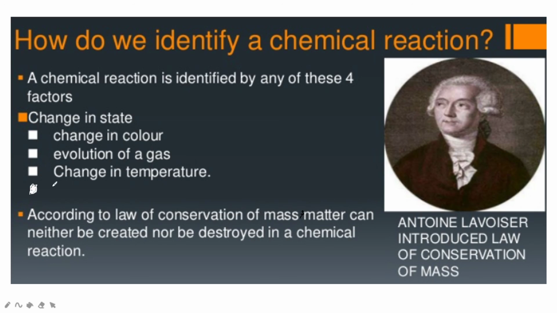Change in the state, change in the color, evolution of gas, change in temperature, and formation of precipitate.